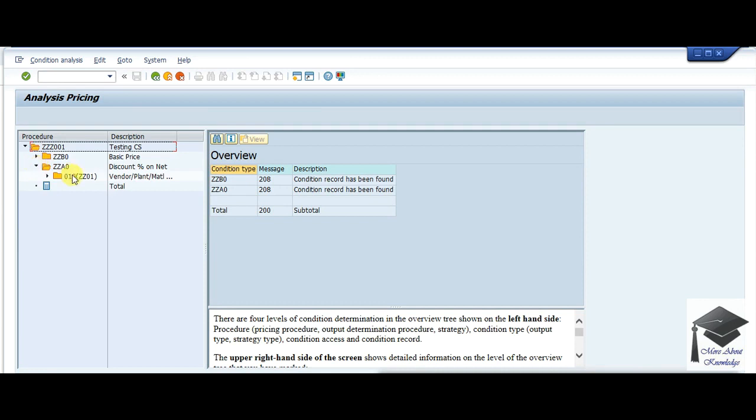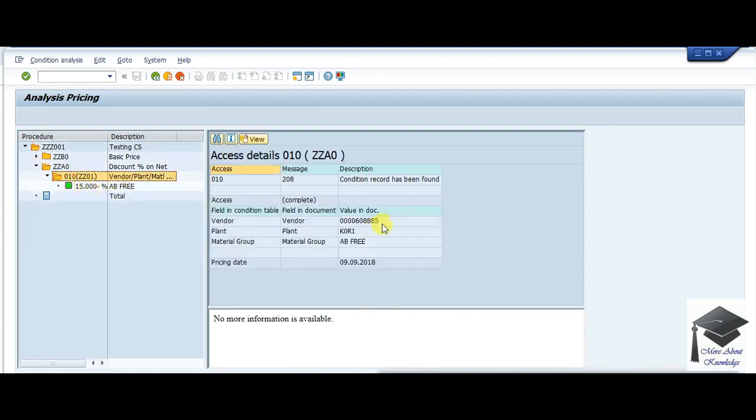You will see the access sequence for it, the condition table for it, and here you will find the value of the condition table. You need to check whether this value exactly matches your condition record's value or not. If it exactly matches, then the condition record must be fetched. If it does not match, then you change your condition record according to this value.